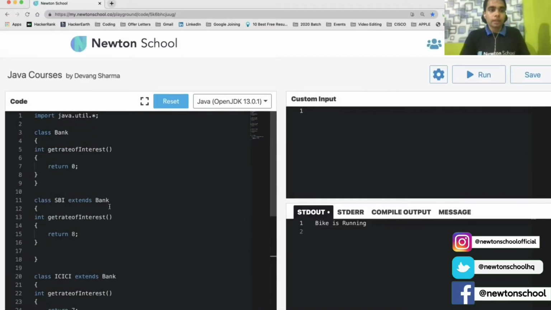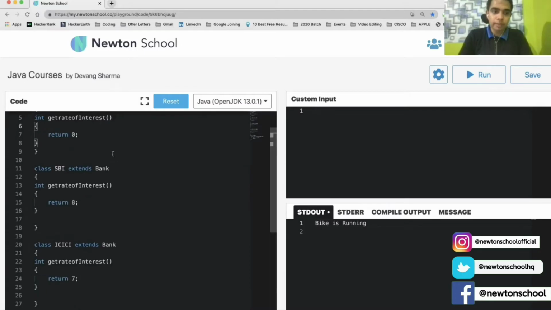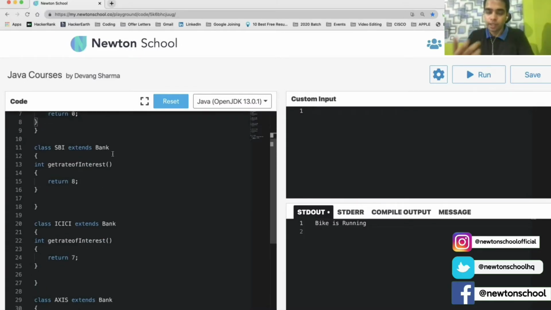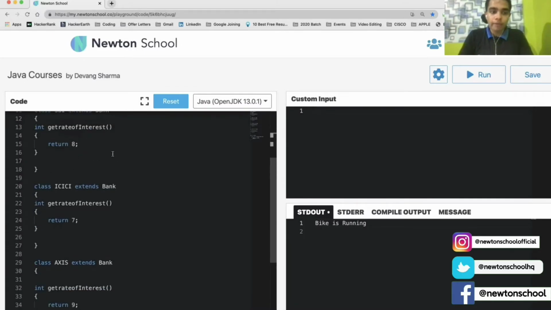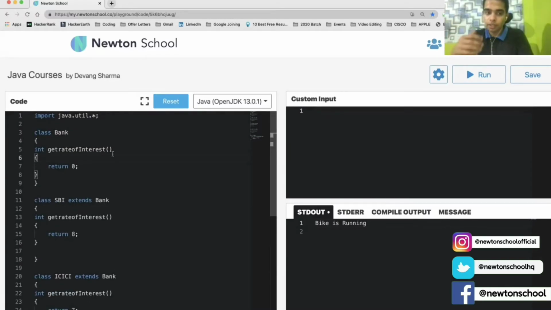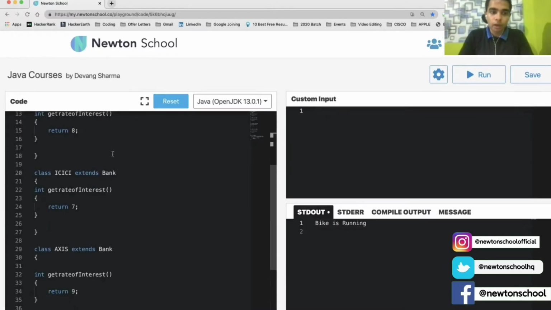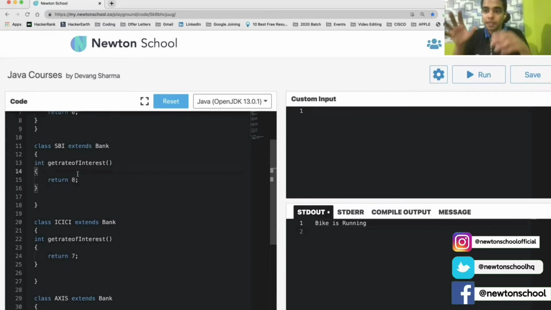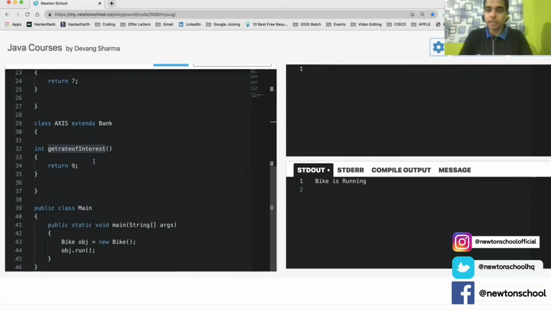So what I have done is, in my base parent class Bank, I have a getRateOfInterest function. The same function with the same return type and the same number of parameters and arguments. You can see I have created 3 different child classes which are inheriting my parent class Bank. All of these have different values, so they have specific implementations. Specific implementation means every bank has a specific rate of interest and they are able to implement it using method override. That is the real life use case of method override. Let's run this program and try to see the output.